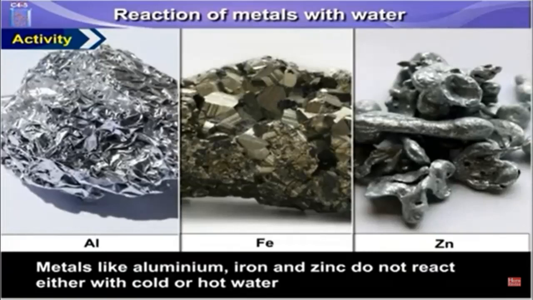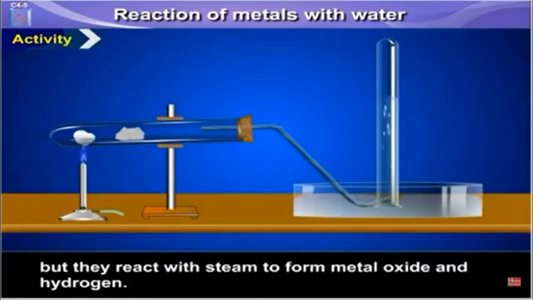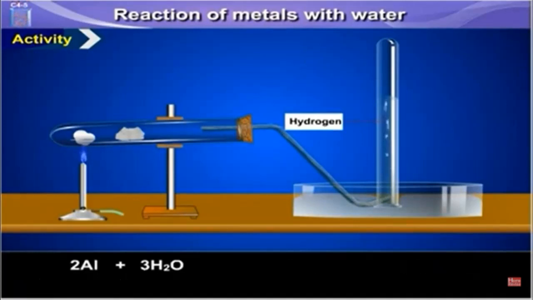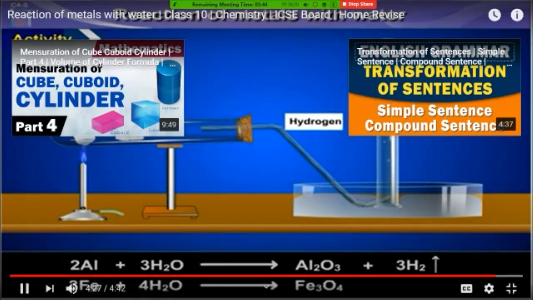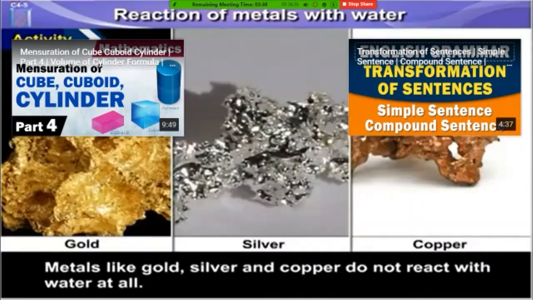Metals like aluminium, iron and zinc do not react either with cold or hot water, but they react with steam to form metal oxide and hydrogen. 2Al plus 3H2O gives Al2O3 plus 3H2 gas. 3Fe plus 4H2O gives Fe3O4 plus 4H2 gas. Metals like gold, silver and copper do not react with water at all.